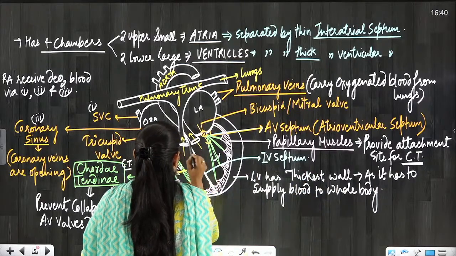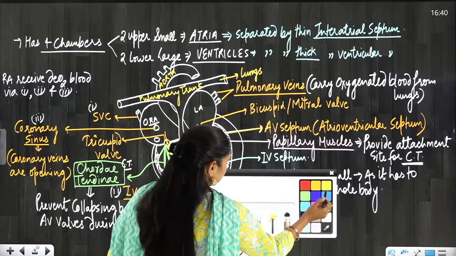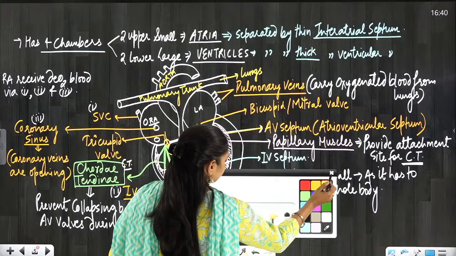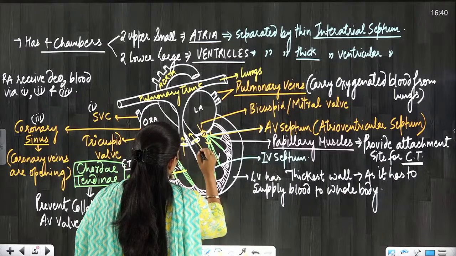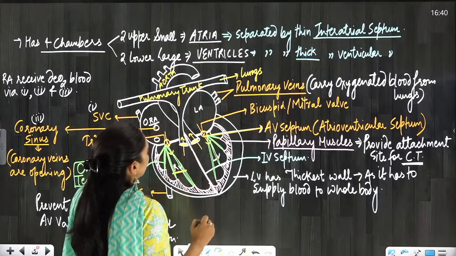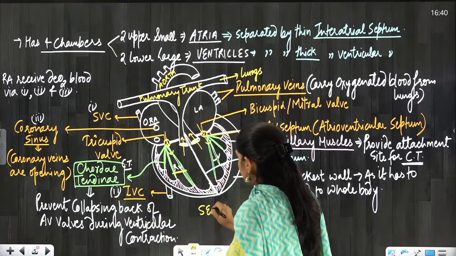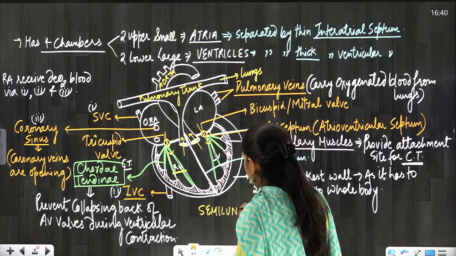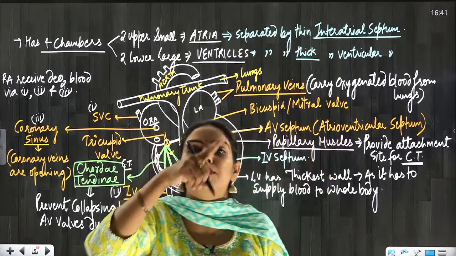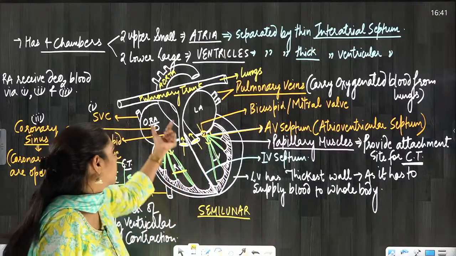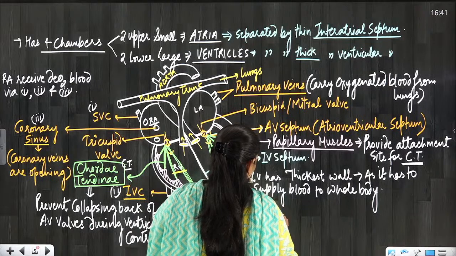Here in the pulmonary trunk there is a valve, and here in the aorta also there is a valve. The valves present here are semi-lunar valves. Semi means half, lunar means moon. So they are half moon shaped valves present in the pulmonary artery and aorta.